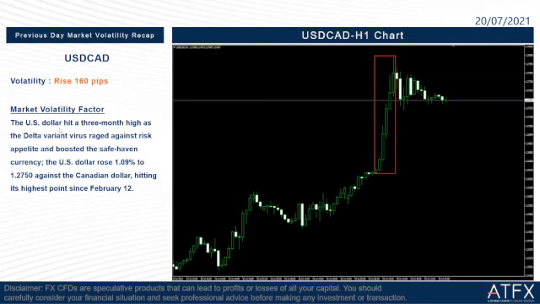The US dollar hit a 3-month high as the Delta variant virus raged against risk appetite and boosted the safe haven currency, the safe haven US dollar. The US dollar rose 1.09% to 1.2750 against the Canadian dollar, hitting its highest point since February 12th this year. So we can see there's a lot happening last night.